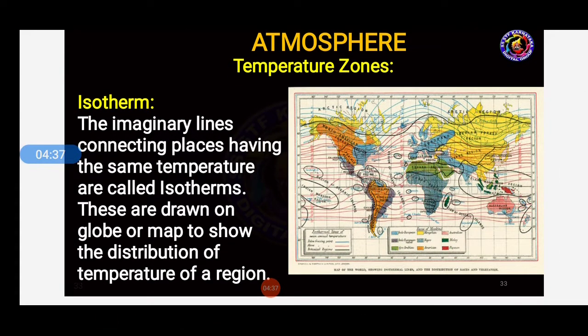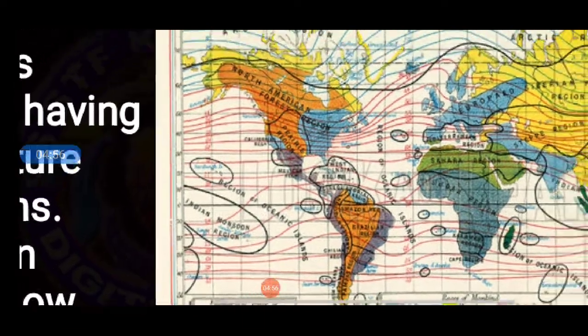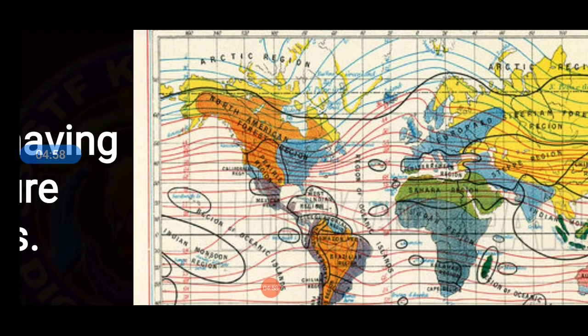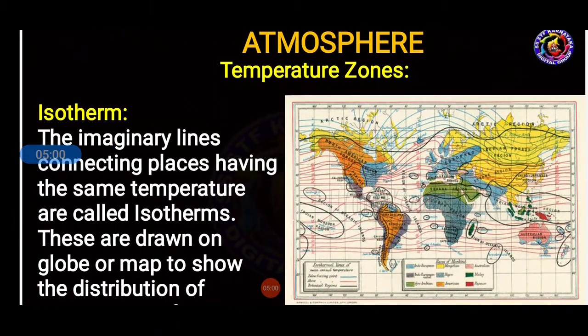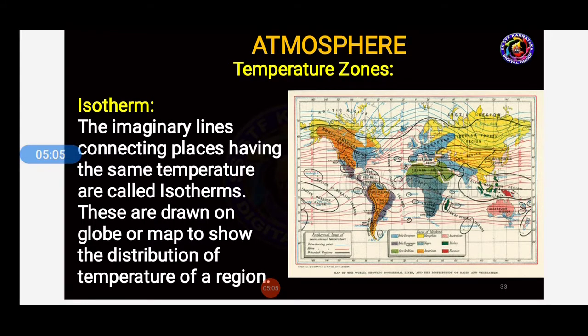Now let us see the isotherm. What is isotherm here? The imaginary lines connecting places having the same temperature are called isotherms. What is isotherms, students, here? The imaginary lines connecting places having the same temperature are called isotherms. As you can see here, the lines are there: red, blue. This shows the imaginary lines which connect places having the same temperature; that line is called isotherm. So they are drawn on the globe or map to show the distribution of temperature of the region.